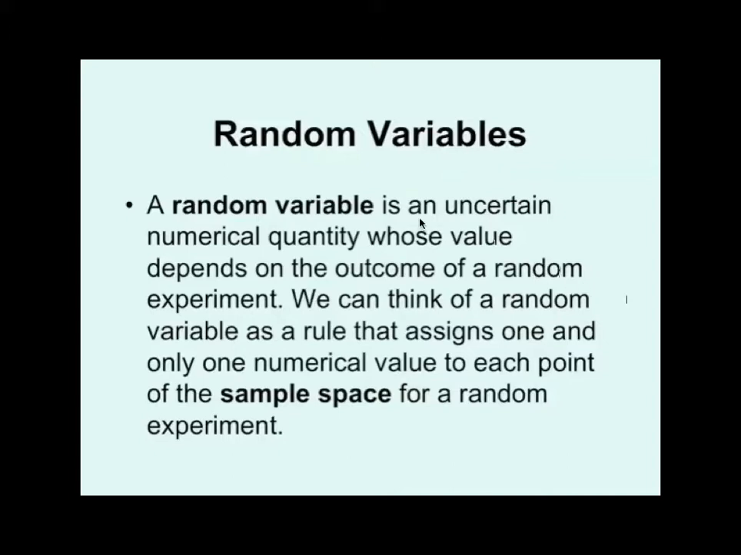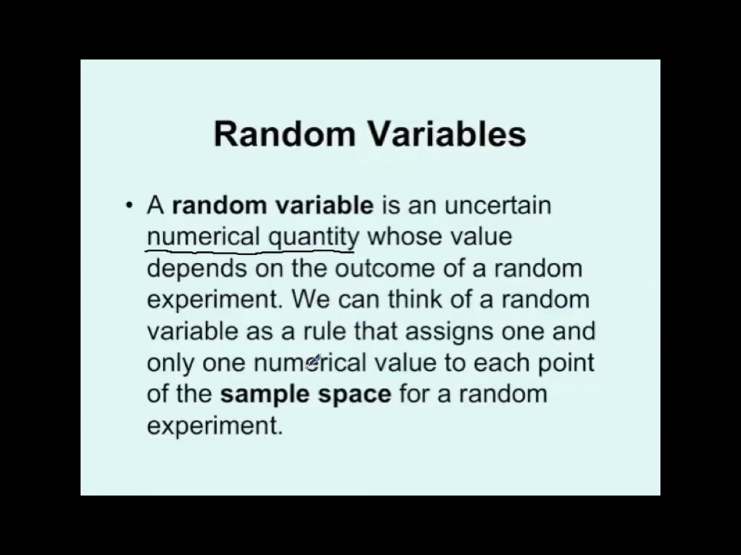Well, we've got some words we're going to have to take care of in there, okay? There's a whole bunch of stuff going on here, okay? So first of all, what do we mean by a random variable? It's an uncertain numerical quantity whose value depends on the outcome of a random experiment. So what we're talking about here is a random variable is a number. It's a numerical quantity, okay? And that numerical quantity is based upon the outcome of some random experiment or some event that occurred out of a set of things that are possible, okay?